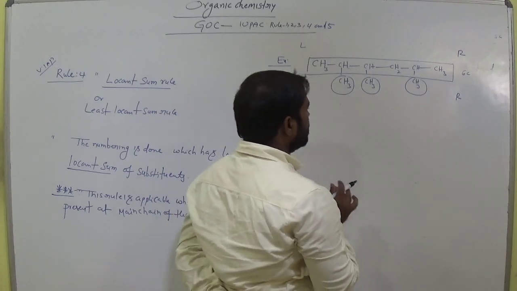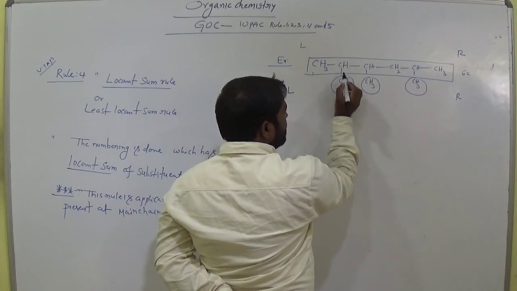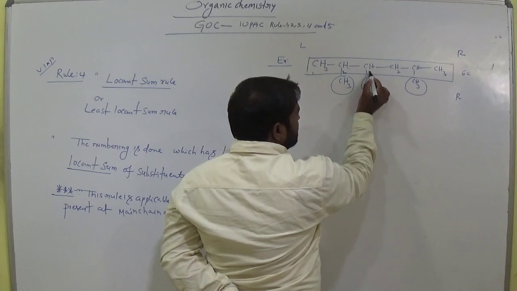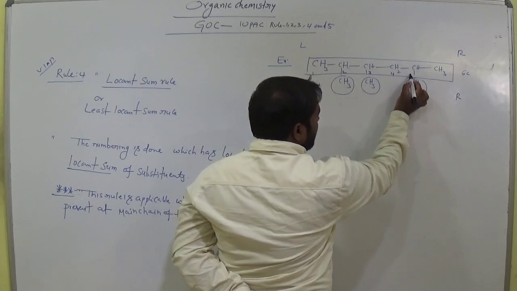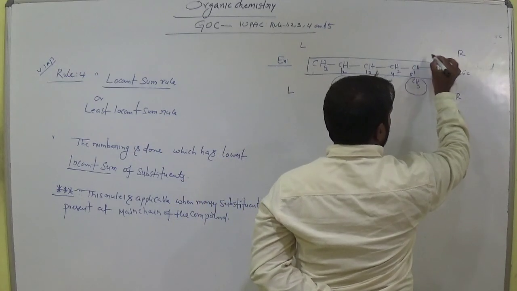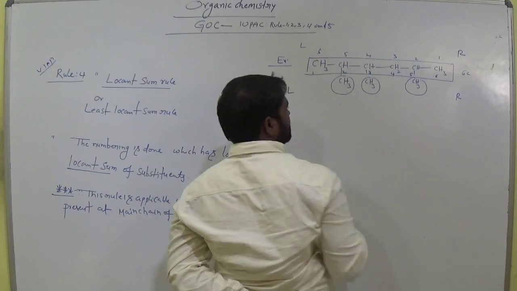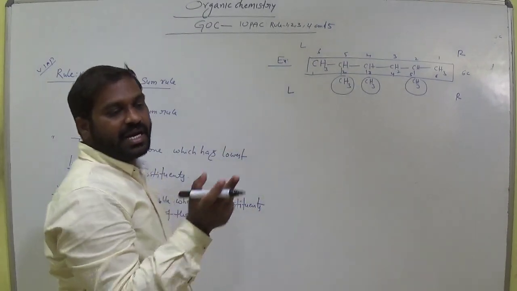Now I would like to give the numbering from left to right. Suppose this is the first carbon, the second, the third, the fourth, fifth and sixth carbon. From right to left, 1, 2, 3, 4, 5, 6. This is the numbering, left to right and right to left.